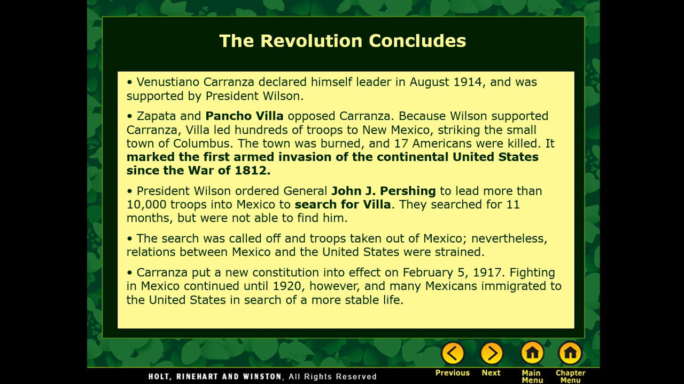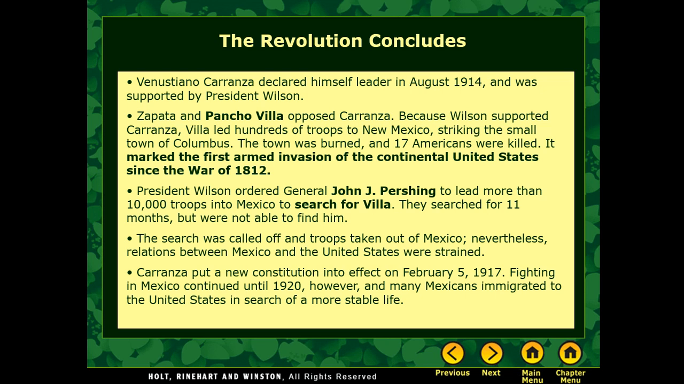And so Pancho Villa actually invades the United States. He takes the fighting up into New Mexico, and he strikes a small town there. He burns the town. 17 Americans were killed. This is very important, and this is what you should put on your review sheet for Pancho Villa: he was the one who invaded the United States. It was the first invasion of the United States since the War of 1812 with Great Britain.